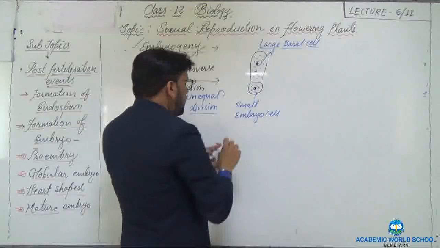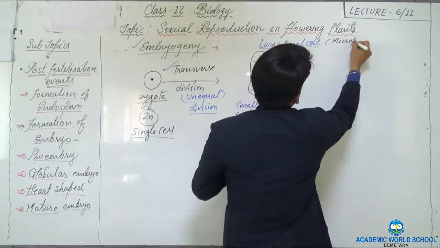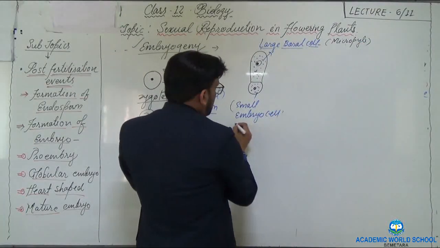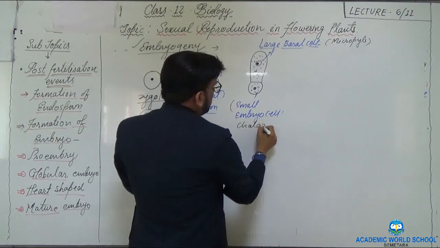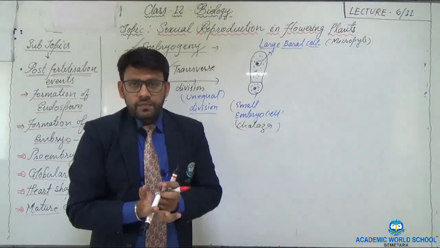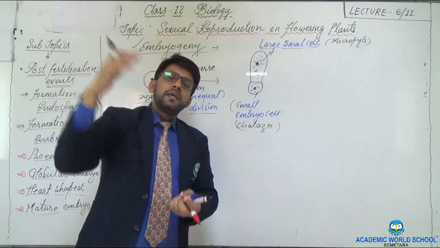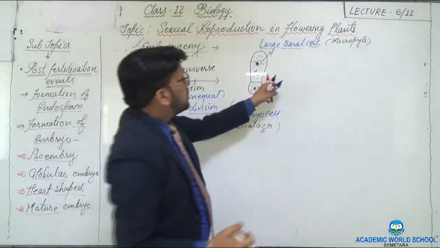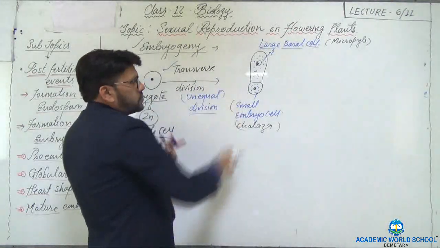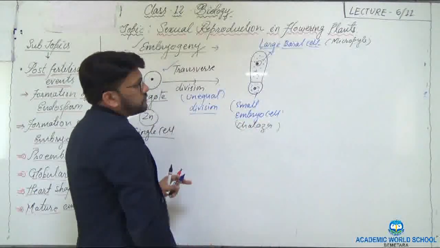The large basal cell lies towards the micropyle, and the small embryo cell lies towards the chalaza end. You have to remember the structure of the ovule. The micropyle is the anterior part, and the chalazal part is the basal portion. Now the division takes place simultaneously in these two, but I will let you know one by one so that it could be easy for you to understand.